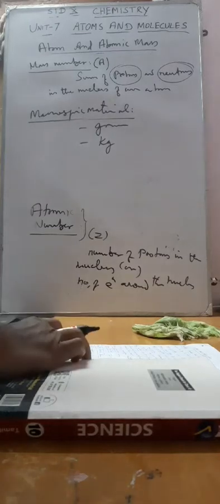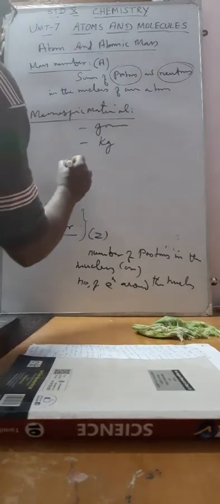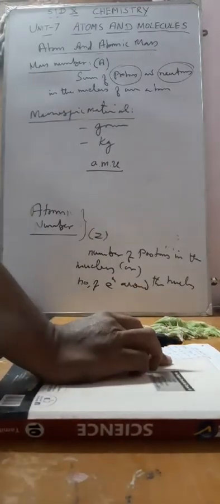But we cannot measure the mass of an atom using macroscopic units like gram and kilogram, because an atom has very, very negligible mass. We use a different quantity to measure the mass of an atom, which we refer to as the atomic mass unit, AMU.